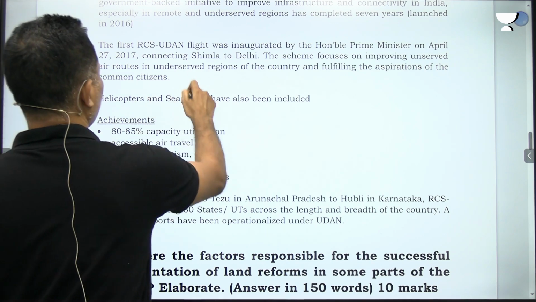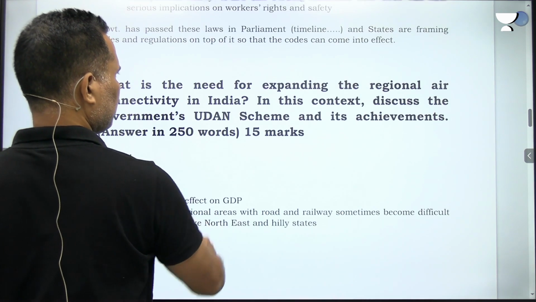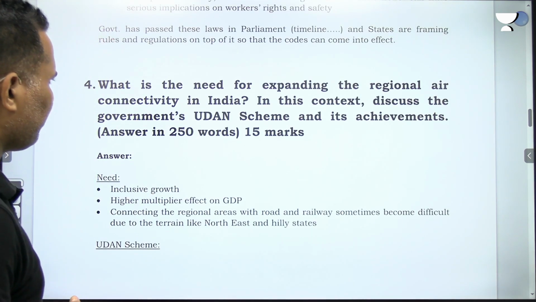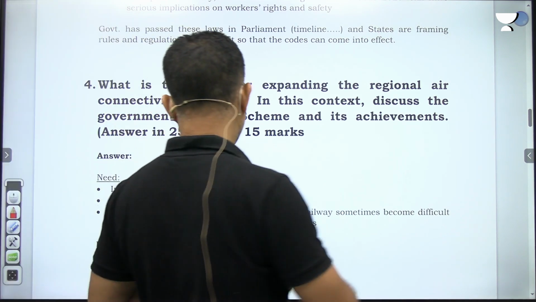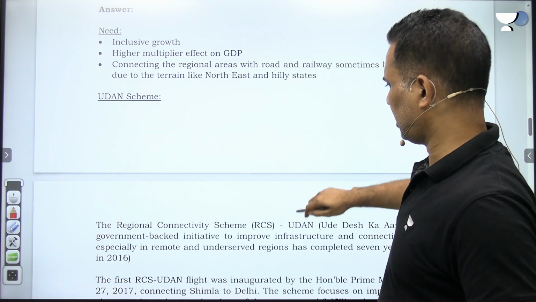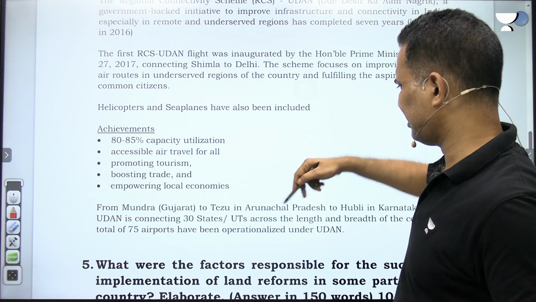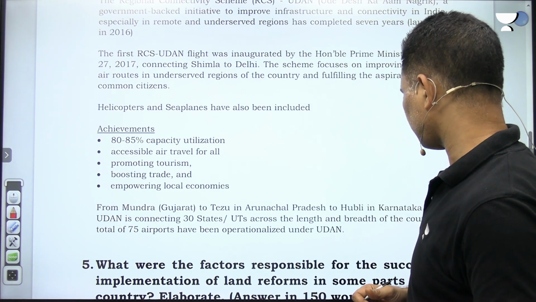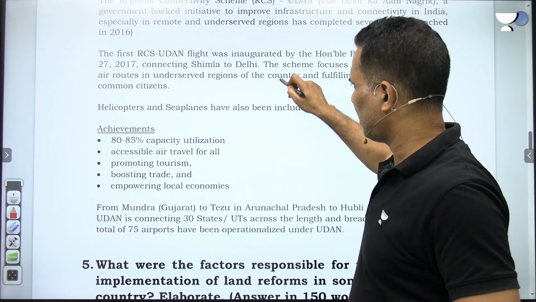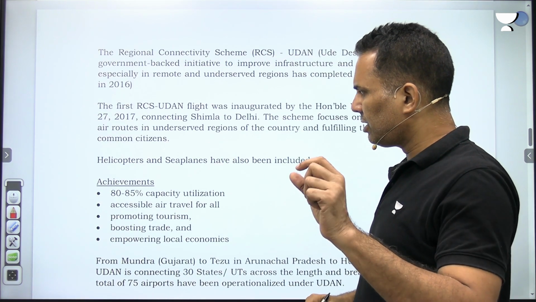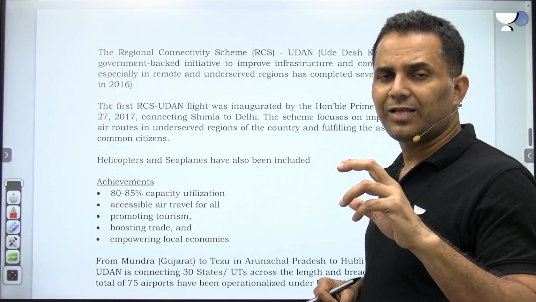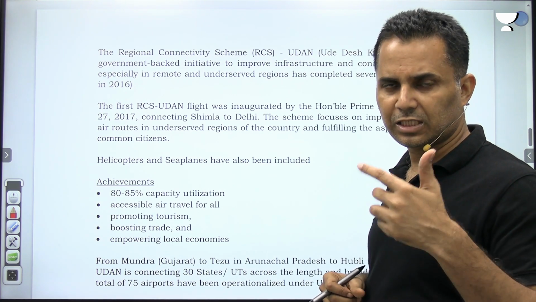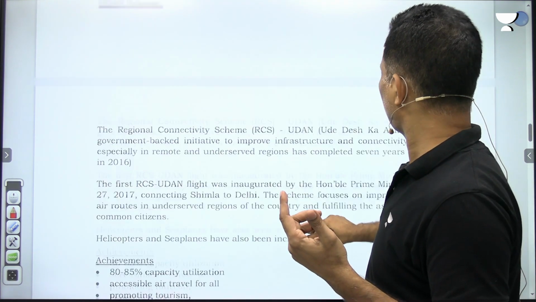This question was that discuss the government's UDAN scheme and its achievements. So these are the achievements, and then just for an example you can write these. And the one thing as a keyword you should write that flights and airports, they also have a very high multiplier effect which helps in expanding GDP fast.